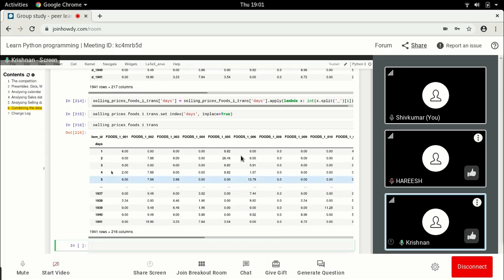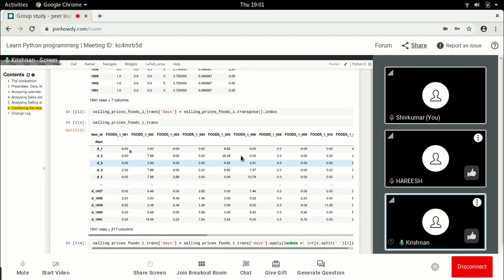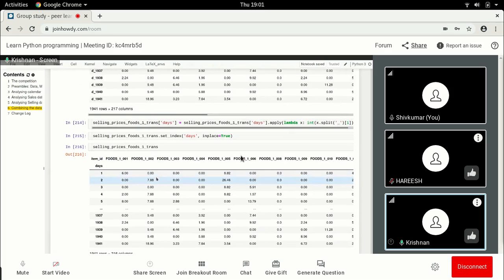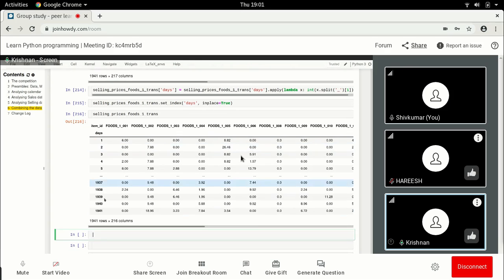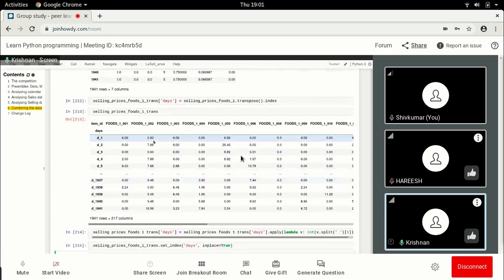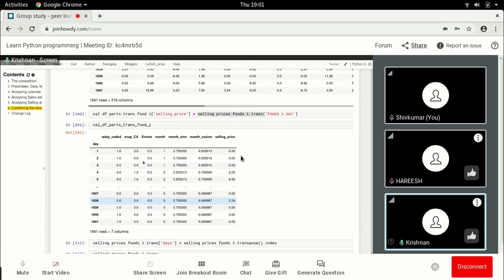Now it's fine. What I did was because I had changed the days column, it no more had it. But anyway, now we have the indexes proper. And now we should go back here and then do this.